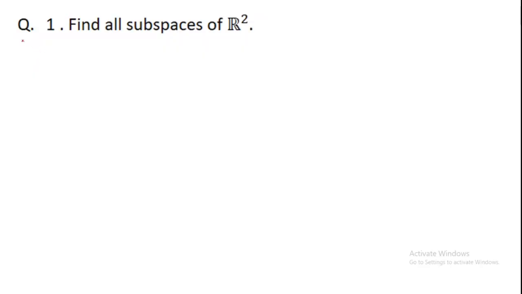Welcome back. Today we are going to see very interesting questions. We are going to talk about what will be all subspaces of R2, what will be all the subspaces of R3, and at last what will be all subspaces of R. Before starting, we should note few things.